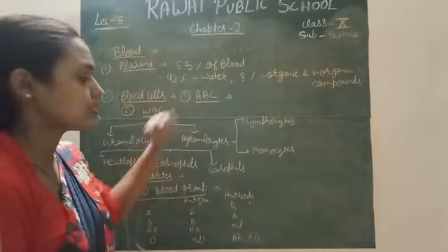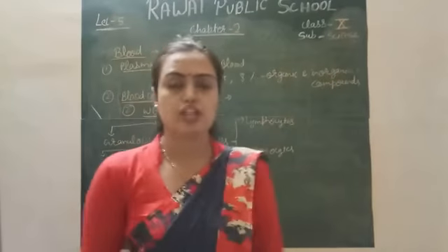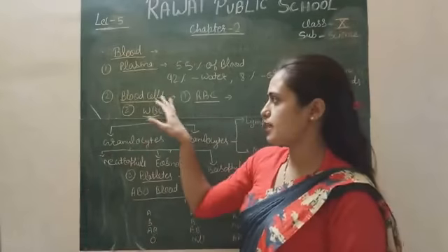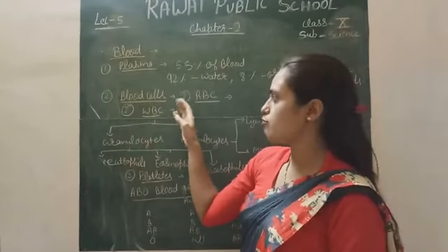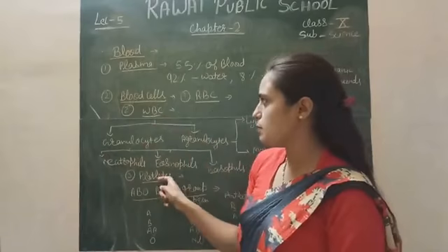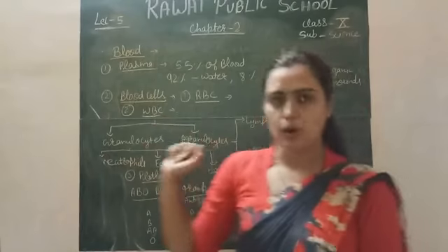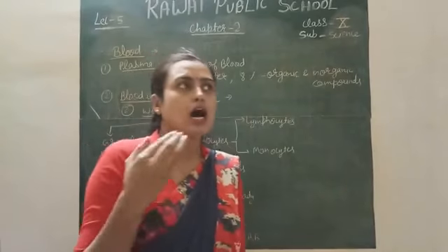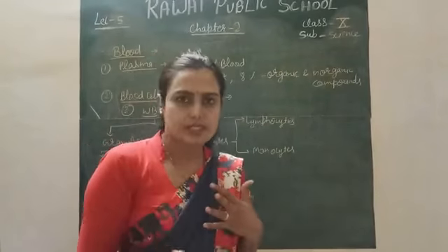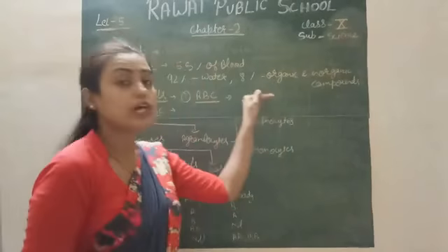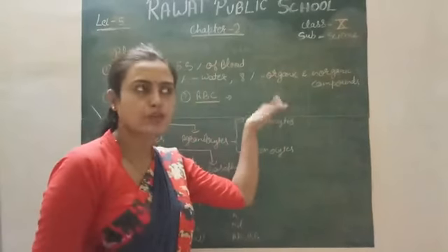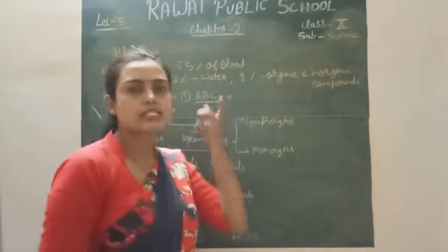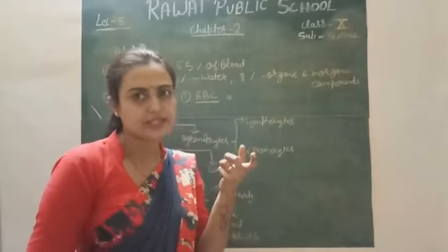Next are your blood cells. What is the function of blood cells and how many types of blood cells are present? Actually, in blood we have three types of blood cells: the RBC, WBC, and the platelets. Firstly, we will discuss the RBC. RBC means red blood cells. Why are they called red blood cells, or erythrocytes, right? Erythro means a pigment which gives the red color, so these cells are also called erythrocytes.